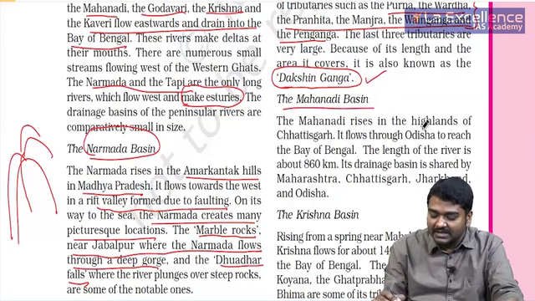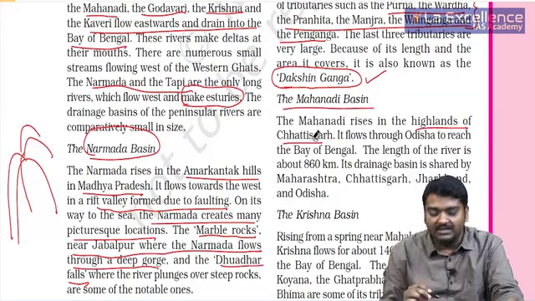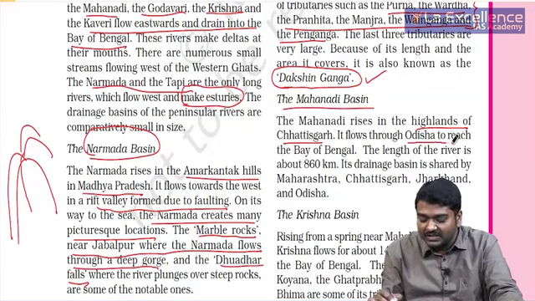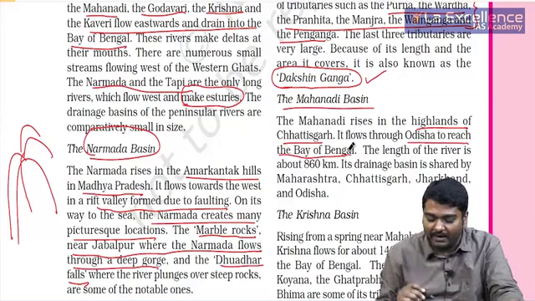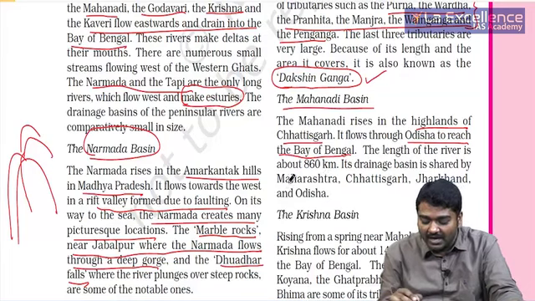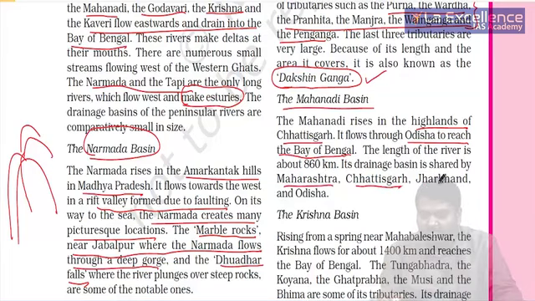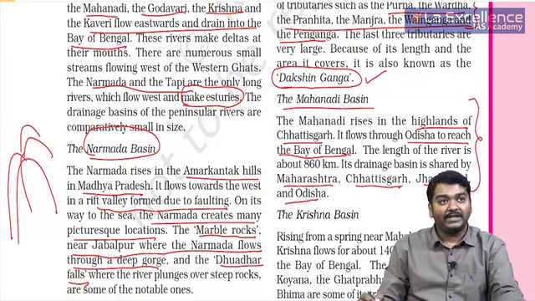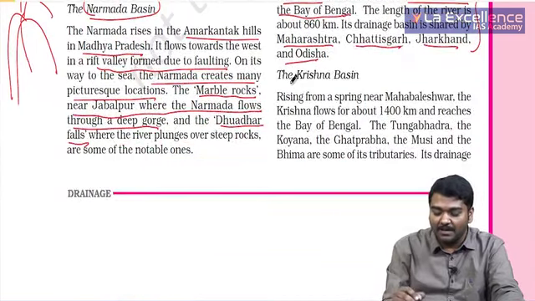Then you have something called the Mahanadi river basin. It rises in the highlands of Chhattisgarh. It flows through Odisha to reach the Bay of Bengal. So where all does it flow? It flows through Maharashtra, Chhattisgarh, Jharkhand and Odisha. Very, very important. Next, let us see the Krishna basin.